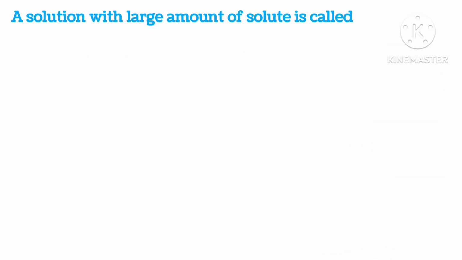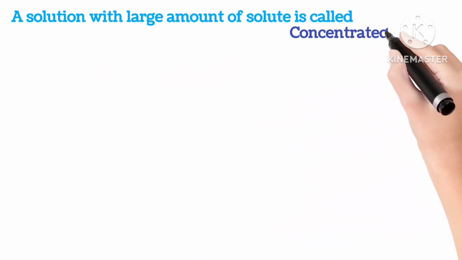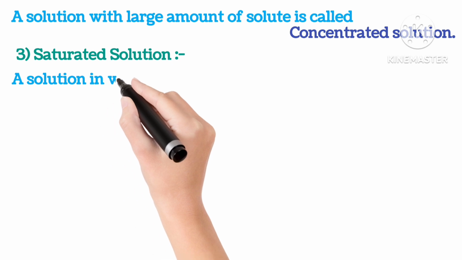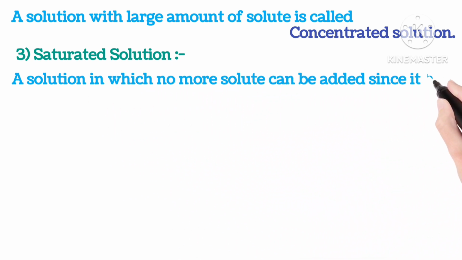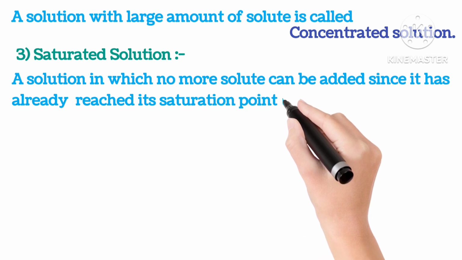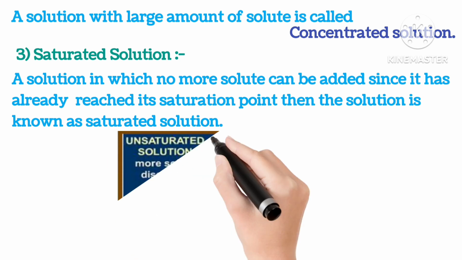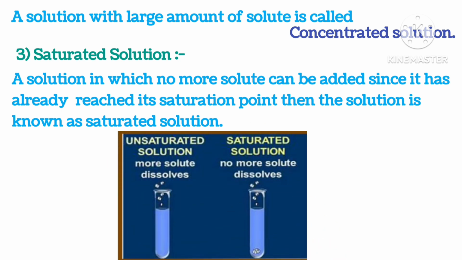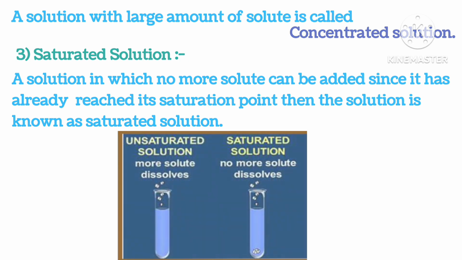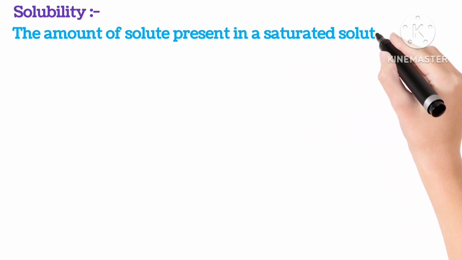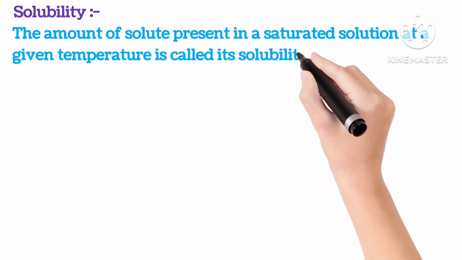A solution with a large amount of solute is called a concentrated solution. Saturated solution. A solution in which no more solute can be added since it has already reached its saturation point is known as a saturated solution. As you can see here in the picture, unsaturated solutions are those in which more solute can be dissolved, and in a saturated solution no more solute can be dissolved. Solubility. The amount of solute present in the saturated solution at a given temperature is called its solubility.